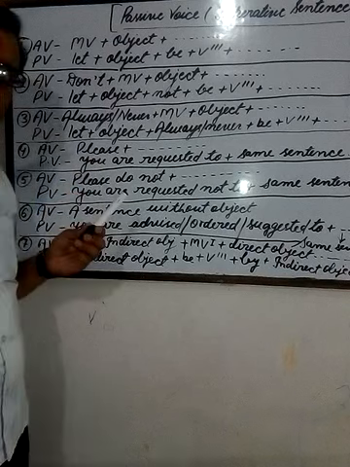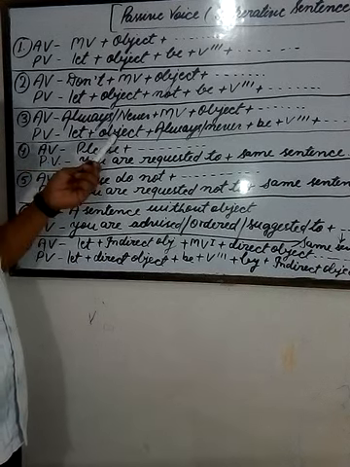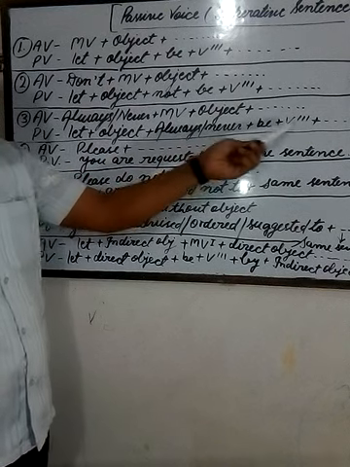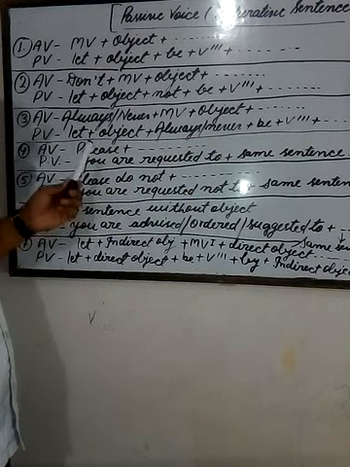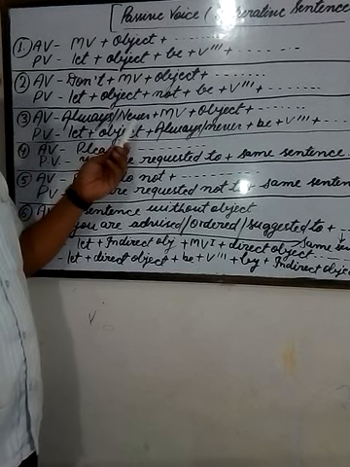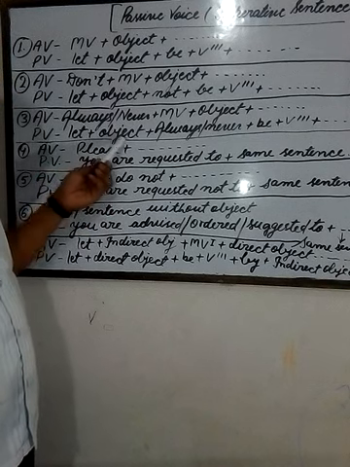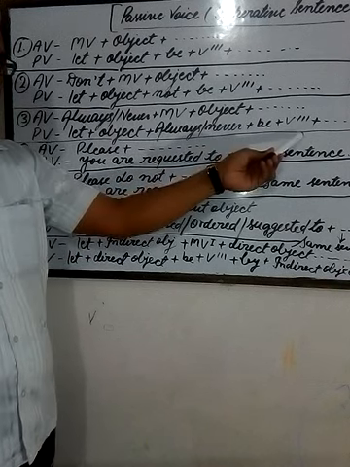What will be the sentence in passive voice? Let the truth always be spoken. Second example of this sentence is never tell a lie. What will be the sentence in passive voice? Let a lie never be told. Clear?